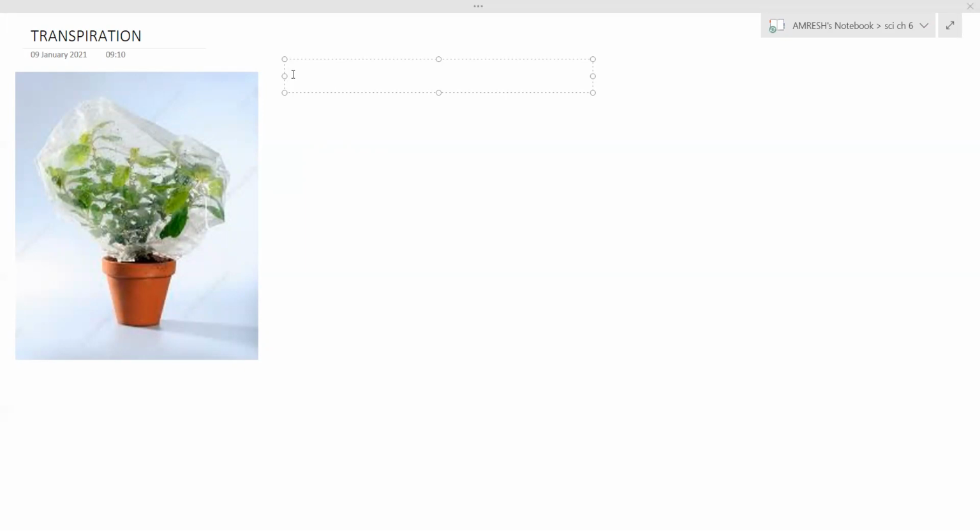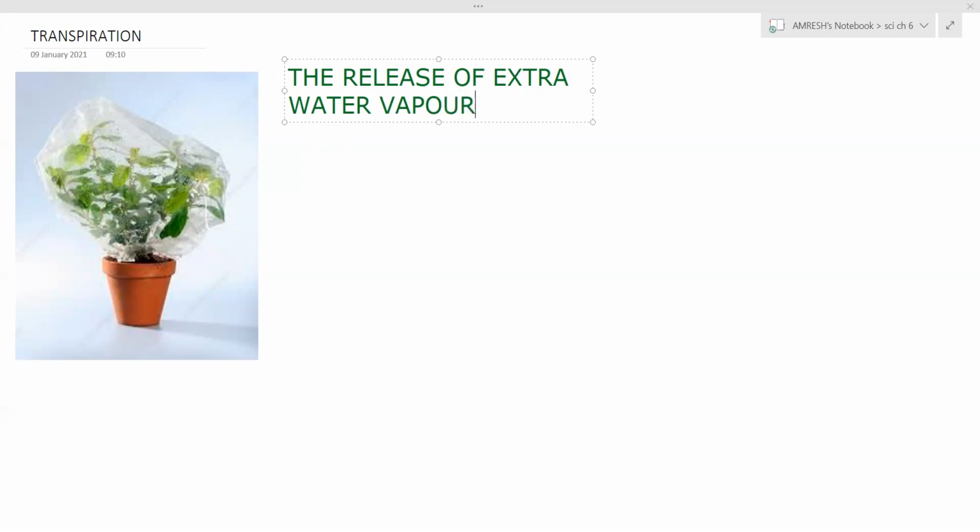The release of extra water vapor by the plant, or you can write by the leaves, is called transpiration.